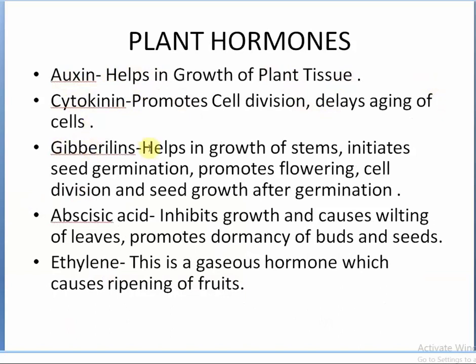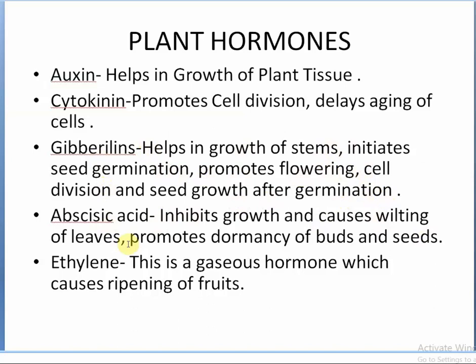The next comes gibberellins. It helps in the growth of stem. It initiates seed germination. It promotes flowering, then cell division and seed growth after germination. Then the next one is abscisic acid. It inhibits growth and causes wilting of leaves. It means it stops growth.